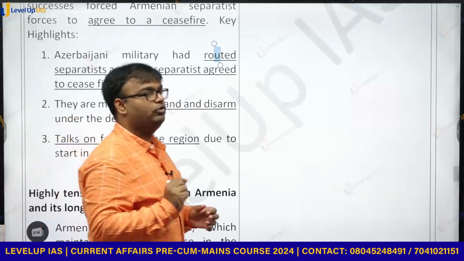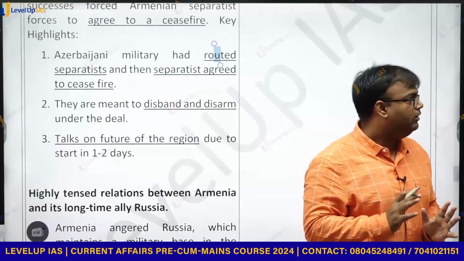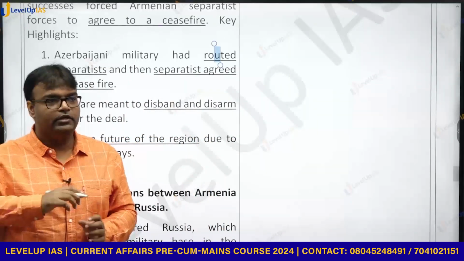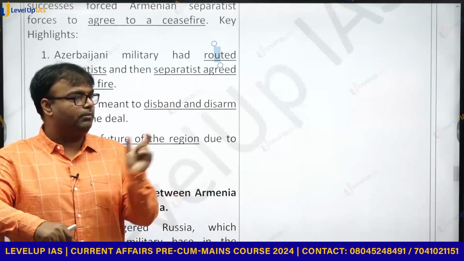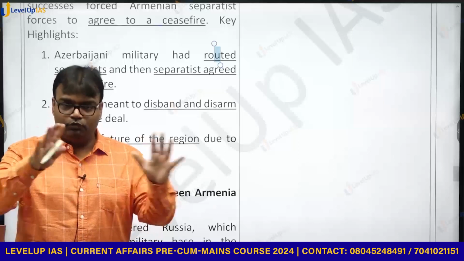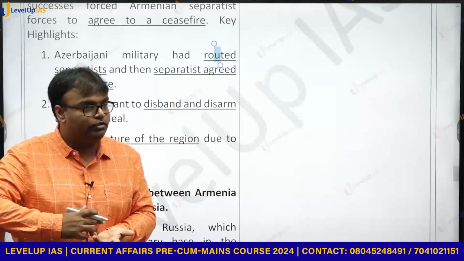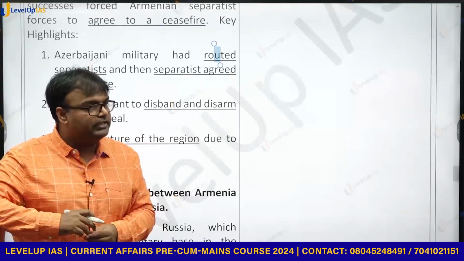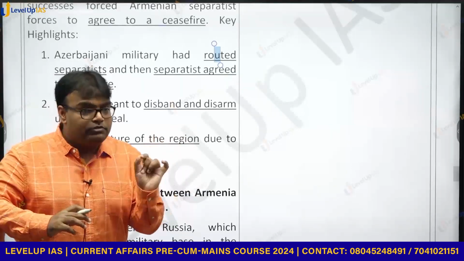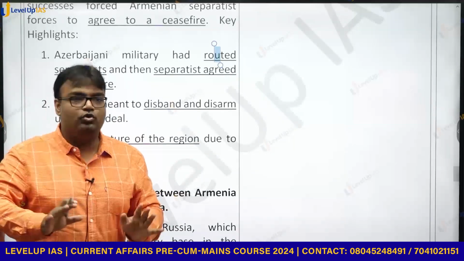But in the exam, what would most probably be asked? The Nagorno-Karabakh region and its location, primarily that. But even if they ask only that, we should have some clarity. If we only cram Nagorno-Karabakh, Azerbaijan, it would be very difficult. But if you know some history behind it, the story of why this particular region was in the news, it would simplify our understanding and make it easy to remember. And sometimes when you have to talk about the international peace situation, you can give examples of various regions in the world where these kinds of tensions are going on. Nagorno-Karabakh. Is that clear?